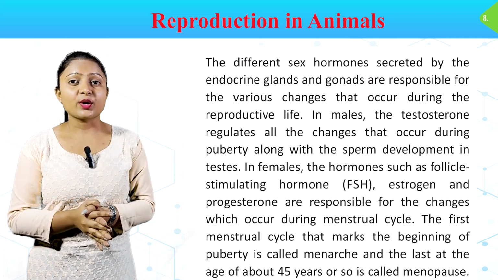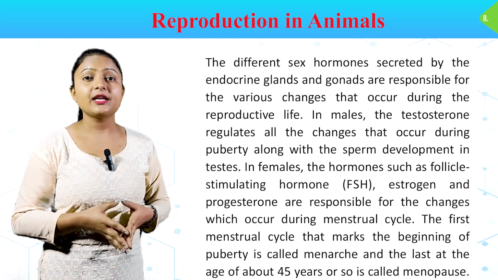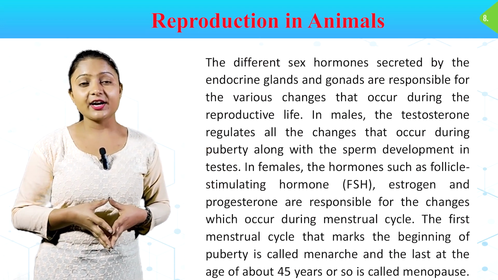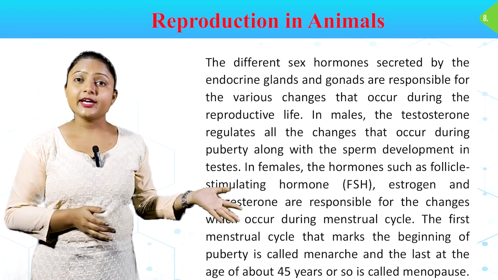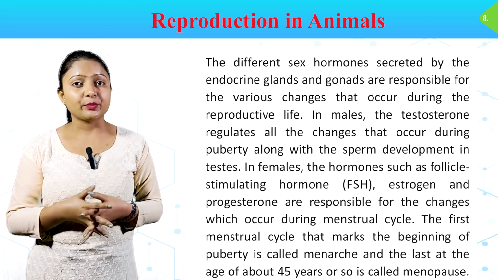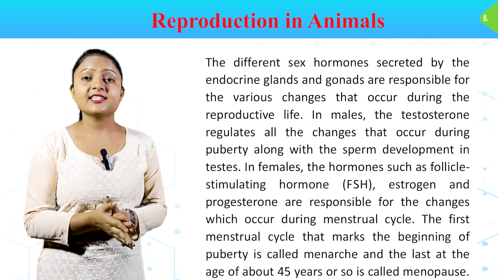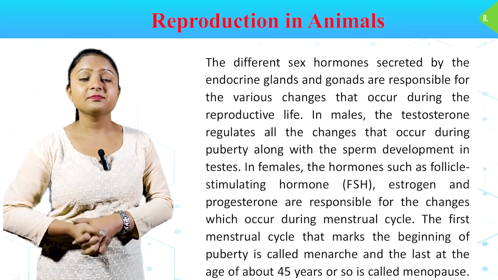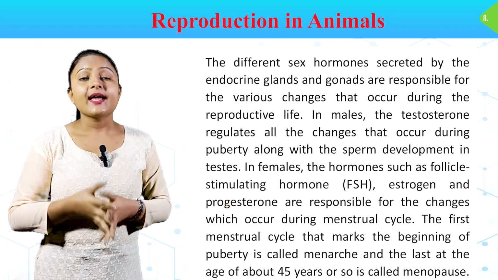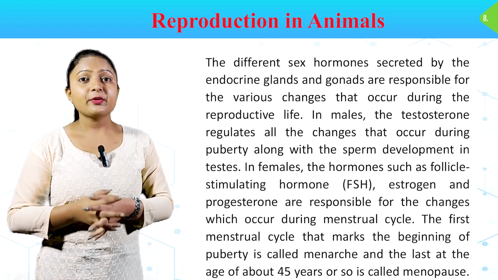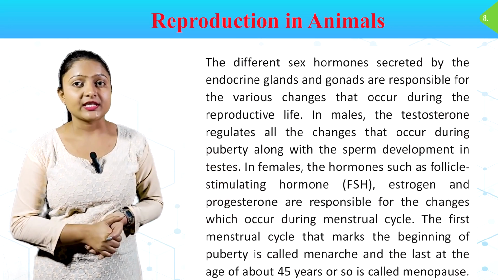The different sex hormones secreted by the endocrine glands and gonads are responsible for the various changes that occur during the reproductive life. In males, the testosterone regulates all the changes that occur during the puberty along with the sperm development in testes. In females, the hormones such as follicle stimulating hormone, FSH, estrogen and progesterone are responsible for the changes which occur during menstrual cycle.